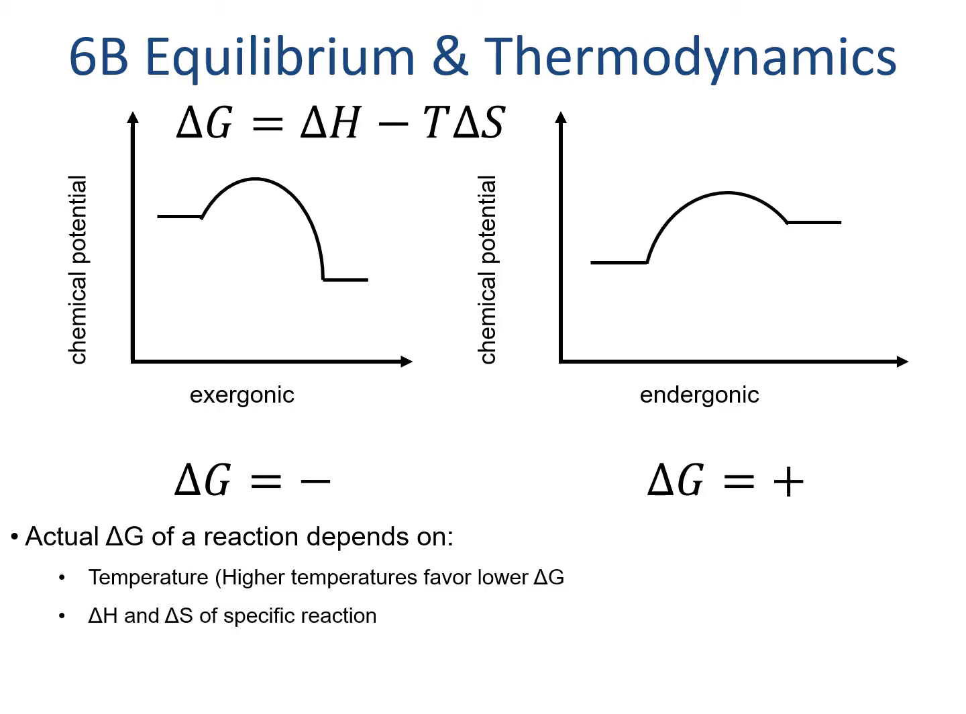The delta H and the delta S values are also specific to reactions, so the relative values will help determine whether a reaction goes. But again, you knew that. There are reactions that go and reactions that don't, so it's no surprise that the underlying energies and entropies are reaction specific.